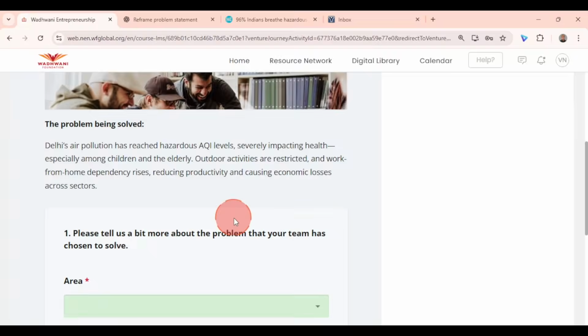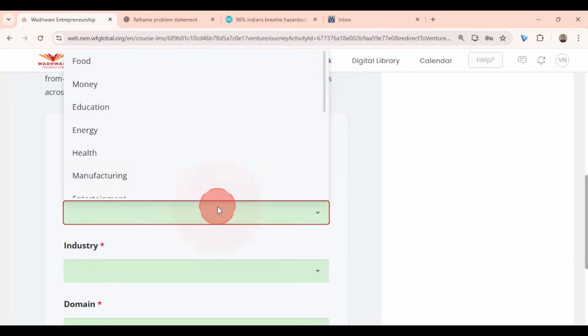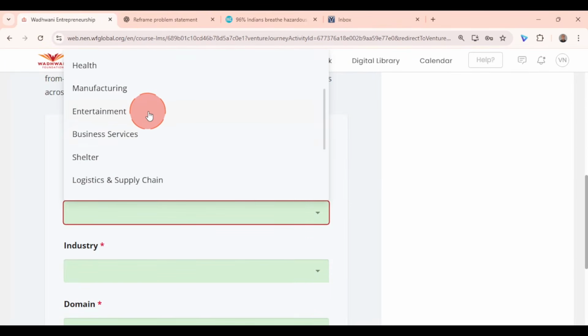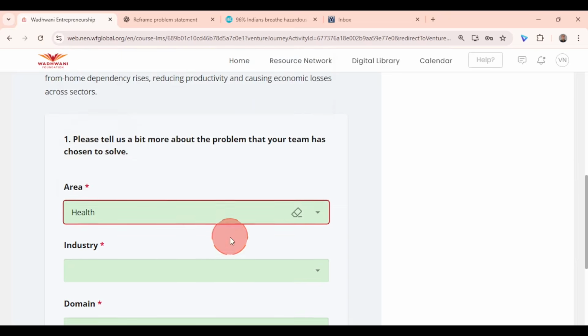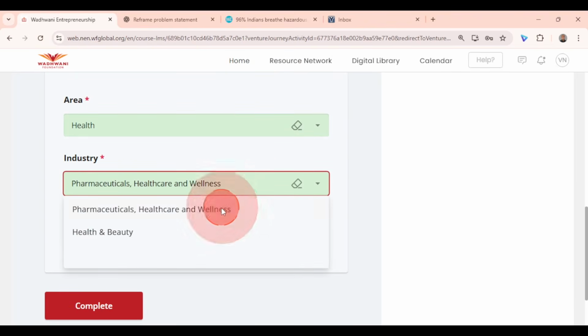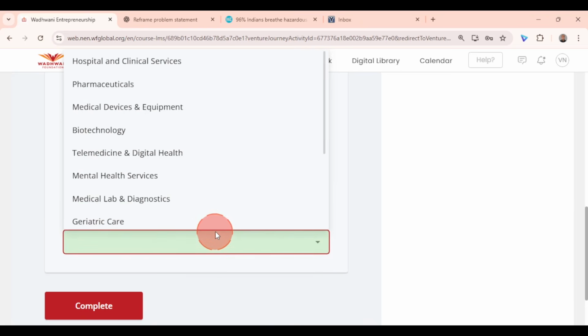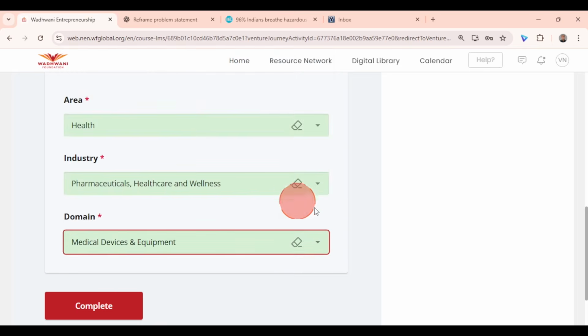Similarly, come to venture activity 1.2. Well, venture activity 1.2 is very straightforward. All that you have to do is select which specific area that you are working on. Suppose I am working in the space of health. What is the industry that you come under? Healthcare and wellness. And maybe I am interested in doing medical device and equipment.